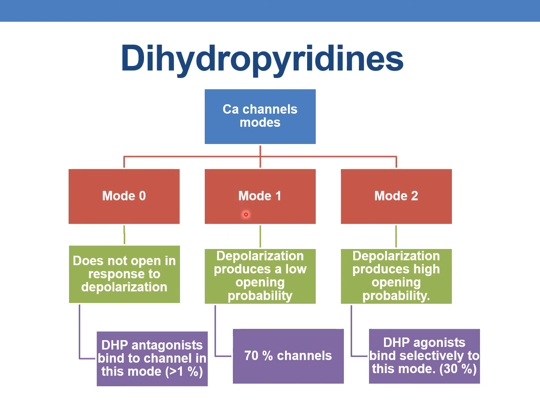And when the channel is in mode 1, the depolarization produces a low opening probability, and 70% of the calcium channels at any given time exist in mode 1. And when it comes to mode 2, depolarization produces high opening probability. The DHP agonists bind selectively to channels that are present in this mode, and about 30% of the channels are present in mode 2.